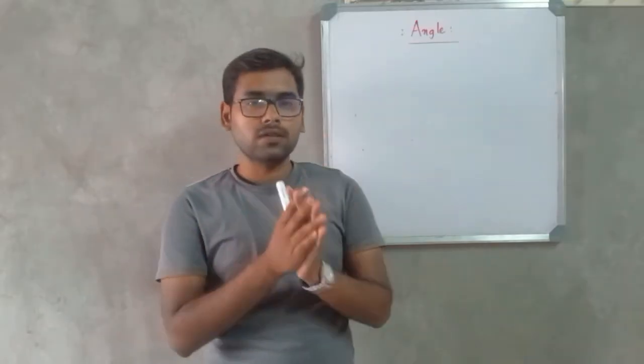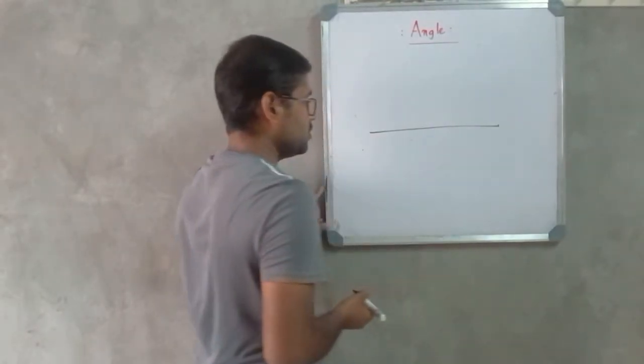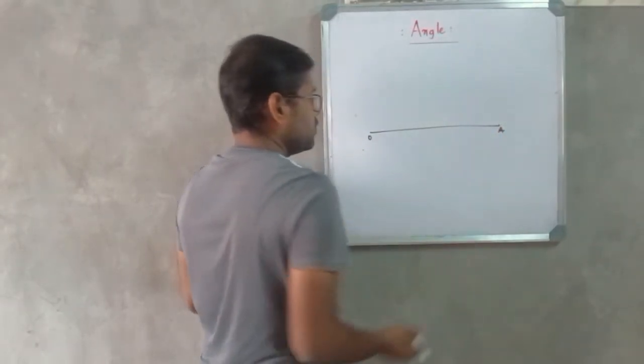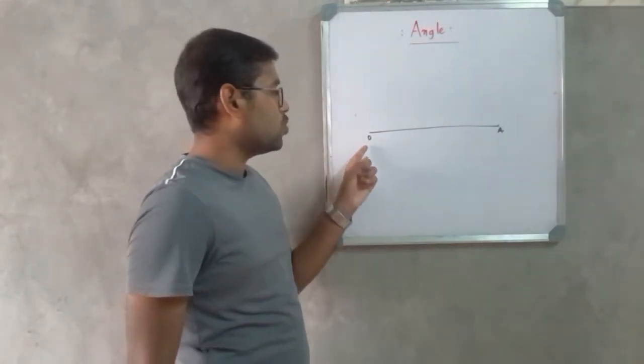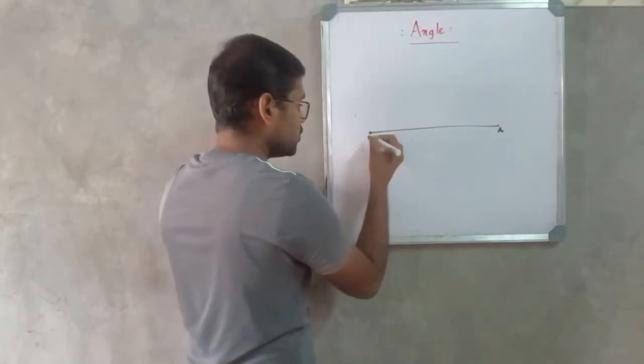What does that mean? For that, let us consider a line segment. Here we have a line segment. So I will name one end of this line segment as O and the other as A. So here we have line segment OA. Now what I will do, I will fix this end of this line segment to this pole so that it doesn't move.